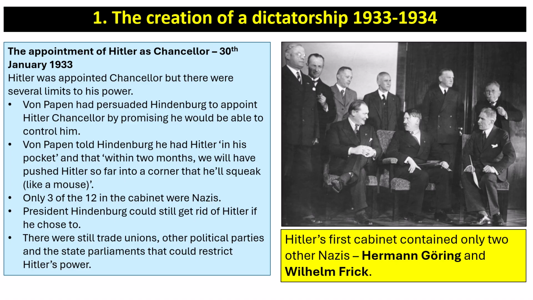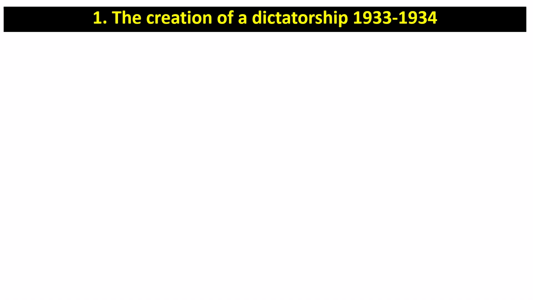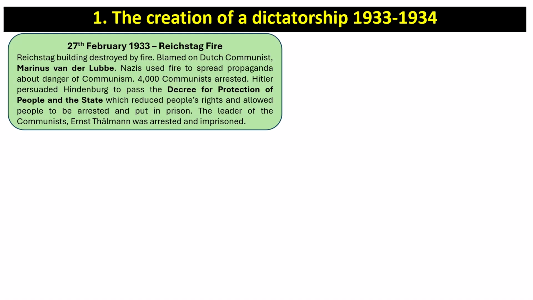President Hindenburg could still get rid of Hitler if he chose to, and there were still trade unions, other political parties and the state parliaments that could restrict Hitler's power. So we're just going to look at the steps in terms of creating a dictatorship, and you can read the overview of these events. So we're going to be looking at the Reichstag fire.